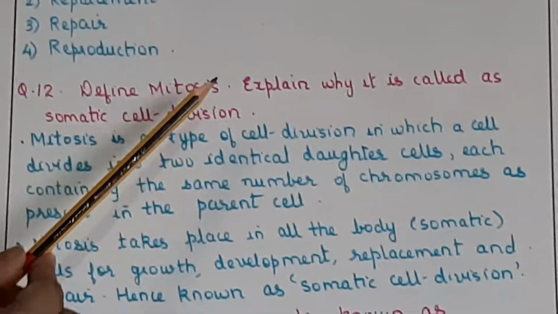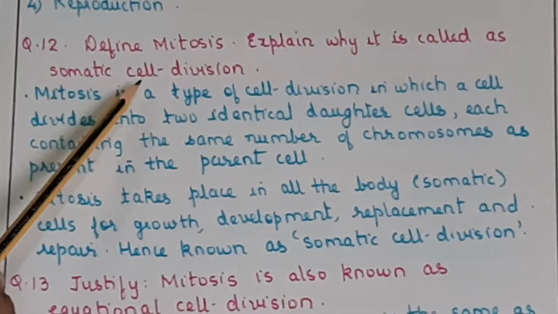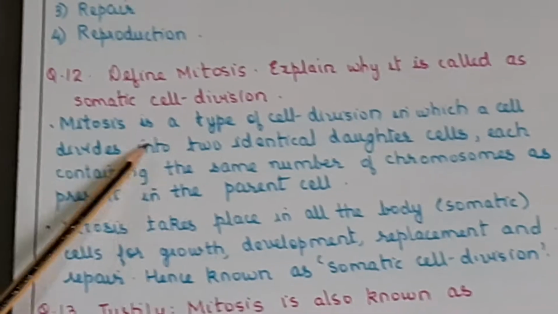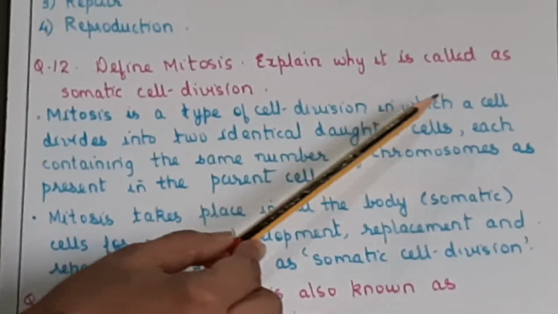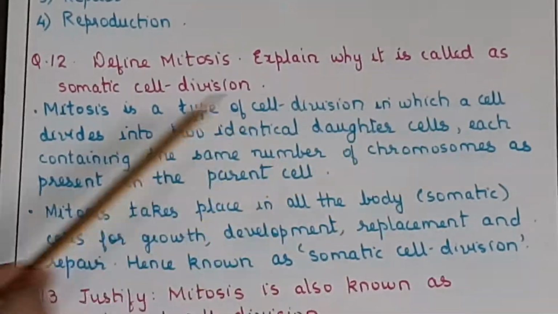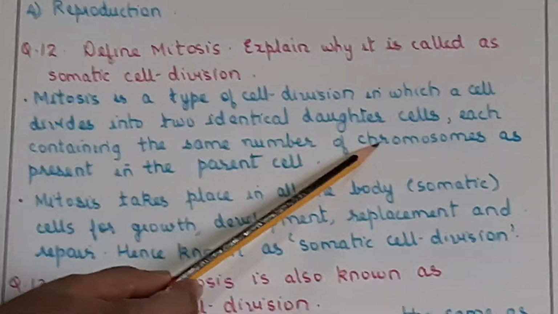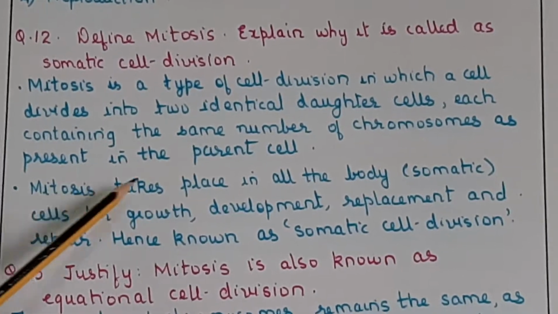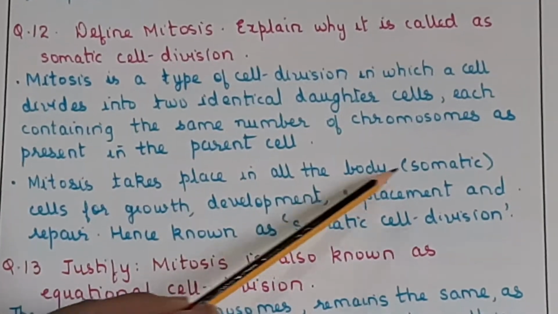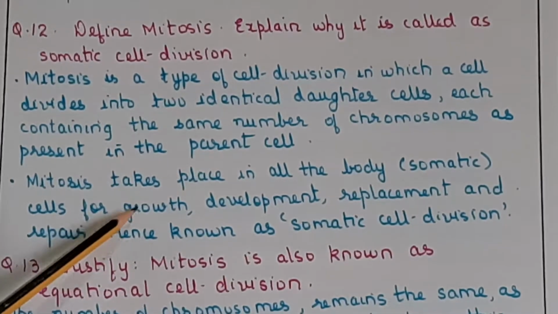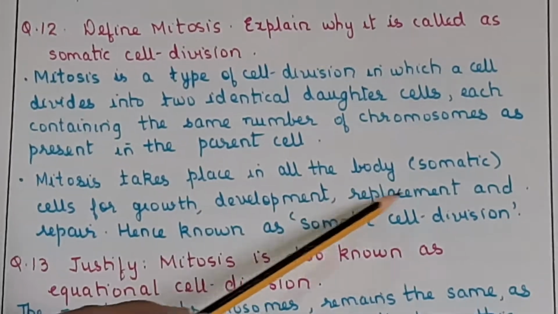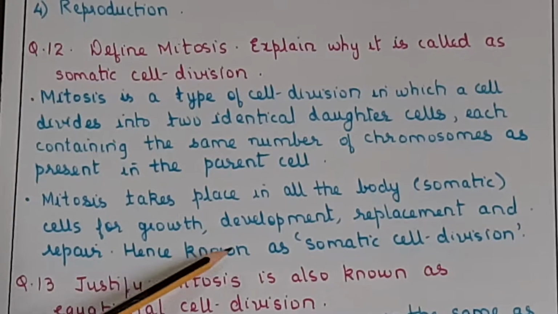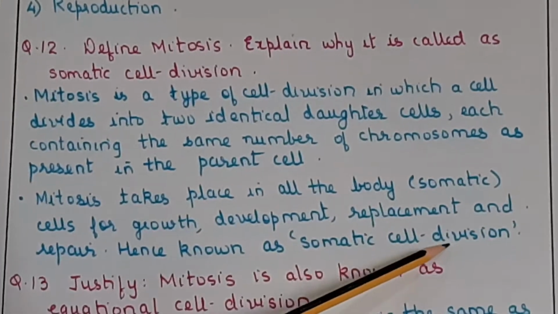Okay. The next question is, define mitosis. Explain why it is called as the somatic cell division. So mitosis is a type of cell division in which a cell divides into two identical daughter cells, each containing the same number of chromosomes as present in the parent cell. Mitosis takes place in all the body cells, that is they are called as the somatic cells, for growth, development, replacement and repair. Hence it is known as somatic cell division.